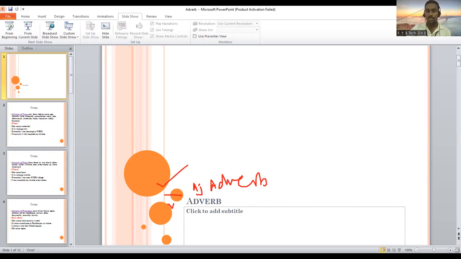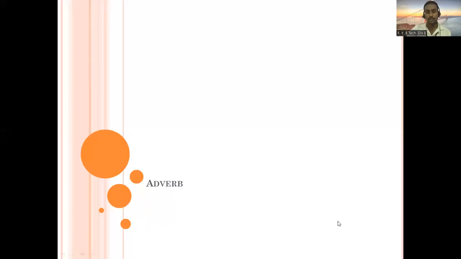So the word which tells us more information about an action in terms of when, where and how it takes place. The word that gives information about when an action happened, where it happened, and how it happened, what is that word? Adverb. Like that we can understand. Okay. So I will share the screen once again so that you can see the screen.